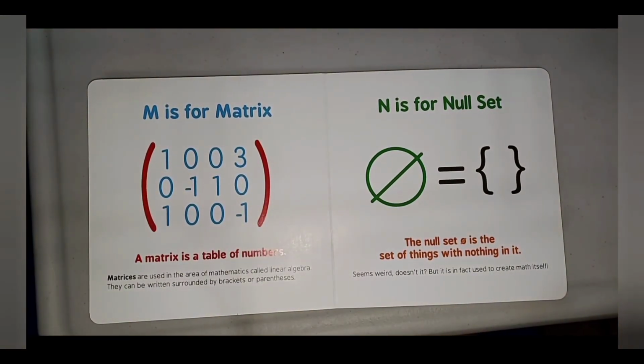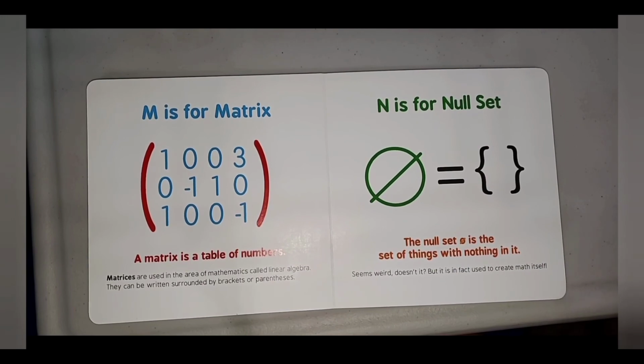N is for null set. The null set is not zero. It is the set with nothing in it. Seems weird, doesn't it? But it is a fact used to create math itself.